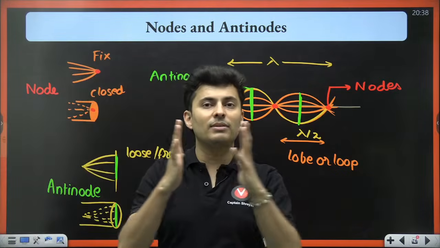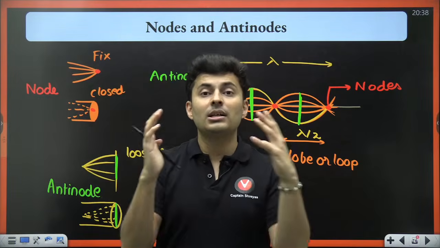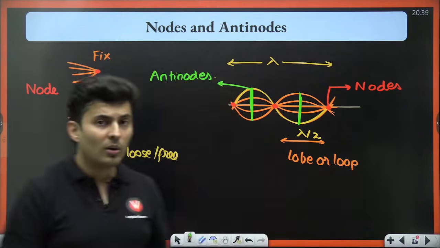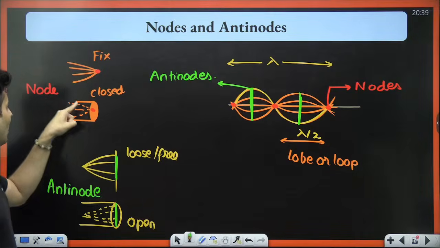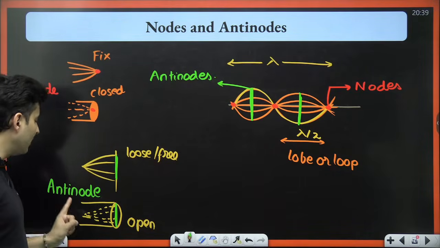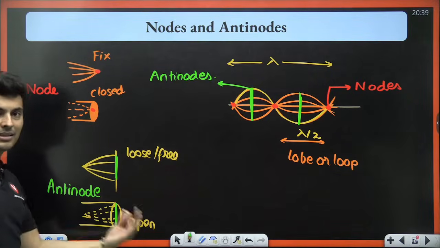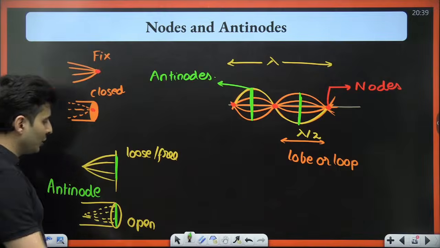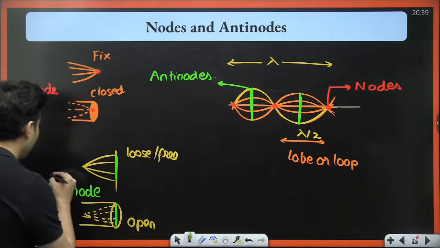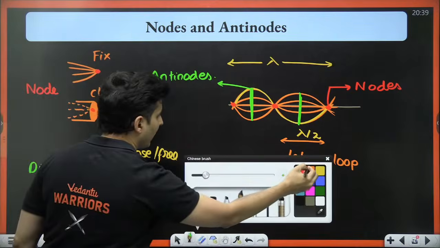The closeness of the particles decides the pressure. So am I referring to a node of pressure or node of displacement? Am I referring to antinode of pressure or antinode of displacement? That is something which you should be aware of. These nodes or antinodes are always the displacement nodes or antinodes.